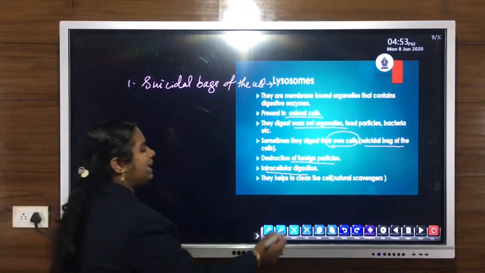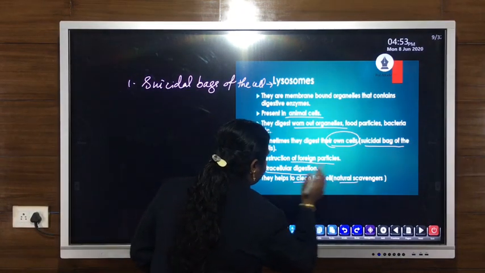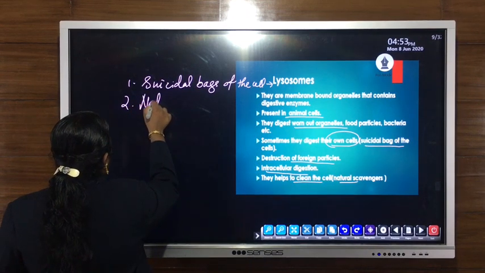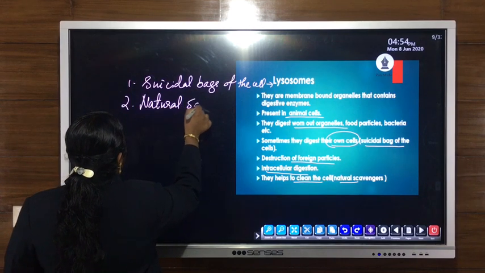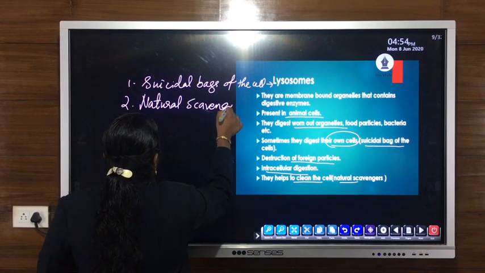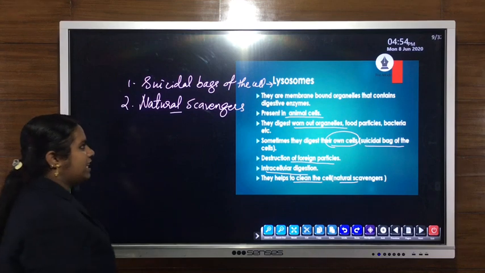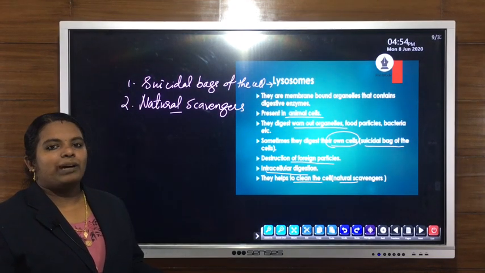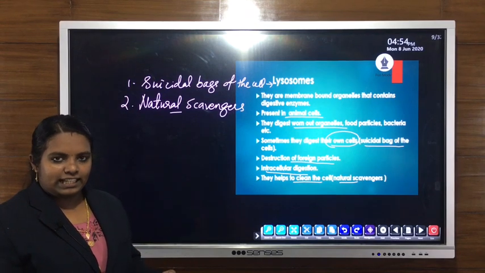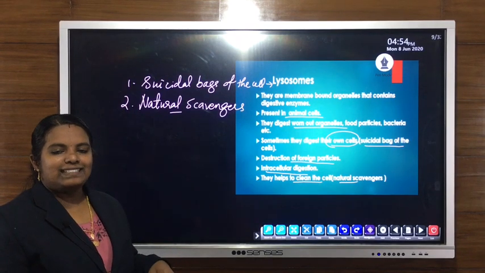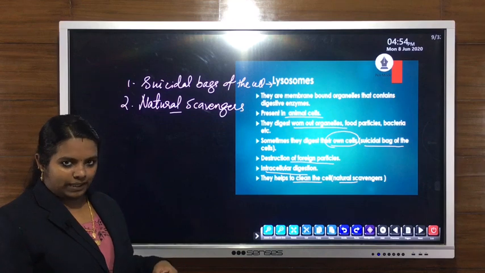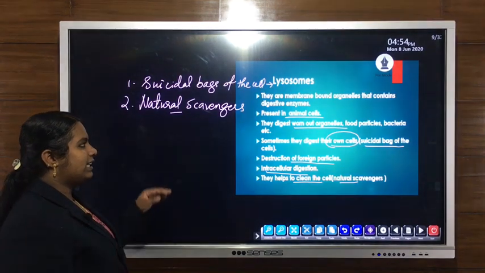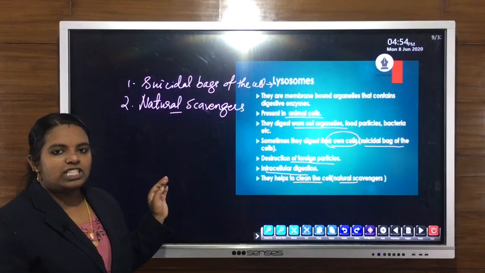Then they help to clean the cell. That is why they are known as natural scavengers. Why are they known as natural scavengers? Because they help to clean the cell by eating the waste material or by removing the cell debris or parts of the cell. Likewise they help to clean the cell and act as natural scavengers of the cell.